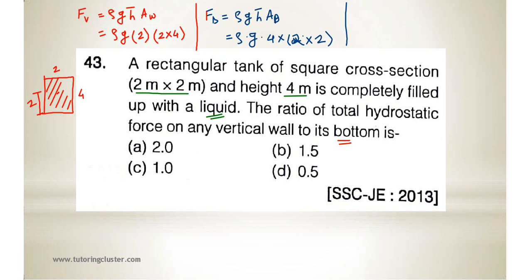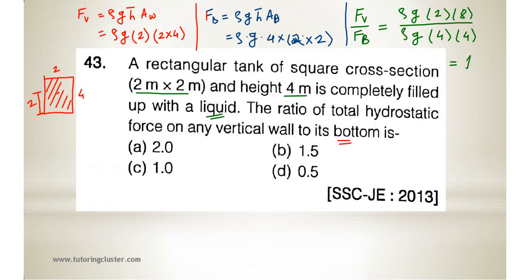So you have to calculate FV upon FB. This will be equal to rho g, 2 into 8, divided by rho g, 4 into 4. So what you will get? You will get 1. So the correct answer will be C. Is it clear?